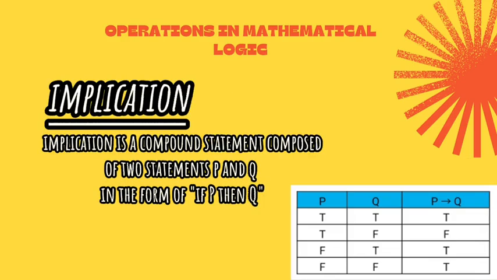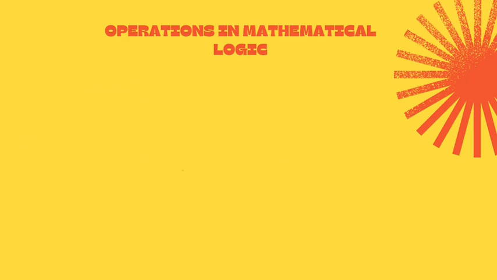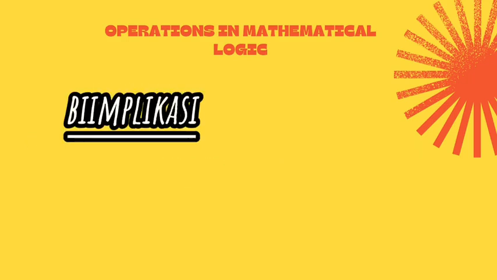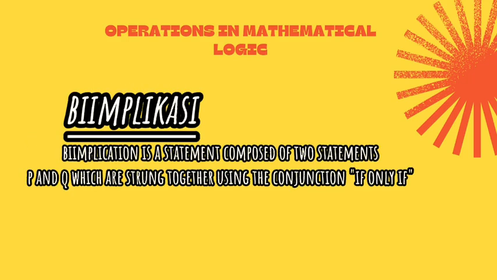Implication. Implication is a compound statement composed of two statements P and Q in the form of if P then Q. Next is biimplication. Biimplication is a statement composed of two statements P and Q which are strung together using the conjunction if and only if.